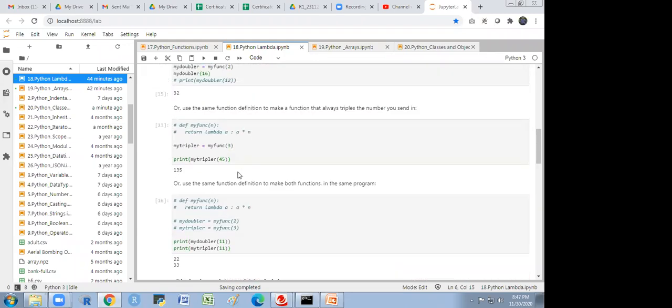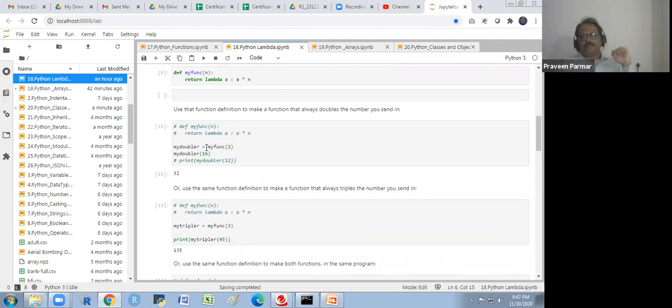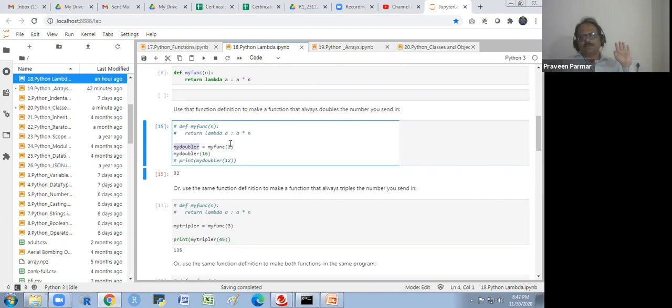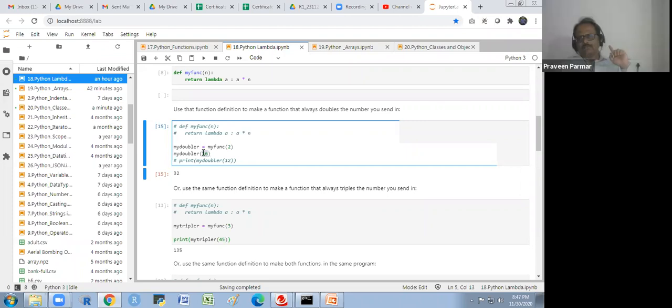Okay. Sir, here only. It is my doubler. What I am giving to my doubler, I am giving to my func2. I am putting this value 2, so I am using the name my doubler. It will double the thing, whatever I write in my doubler. Now my doubler is through the lambda function argument. I have to put here in my doubler this A. This is A basically. So I have to put it in my doubler.